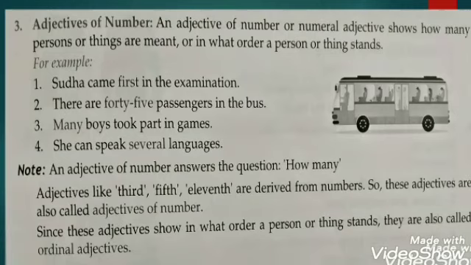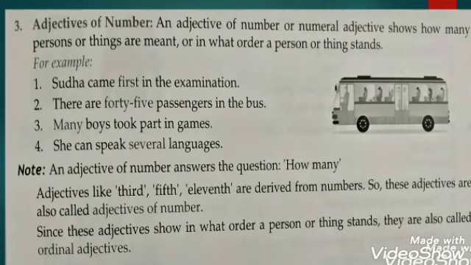You can say an adjective of number tells exactly how many. Do not get confused, children. It differs from an adjective of quantity. And how? An adjective of quantity refers to a quantity of something that cannot be counted. Keep this in mind.